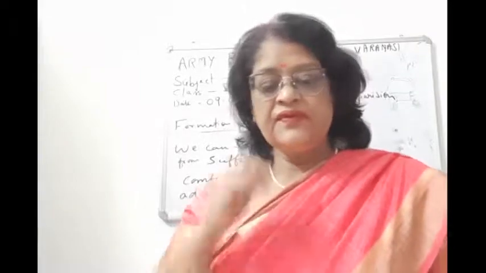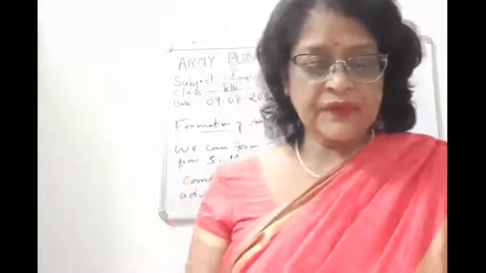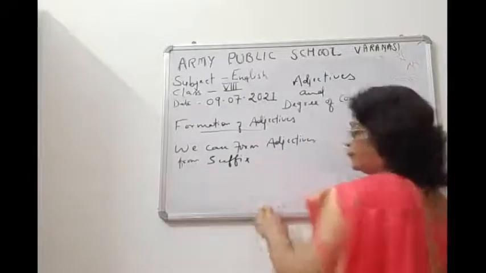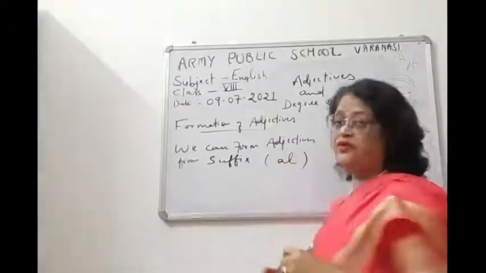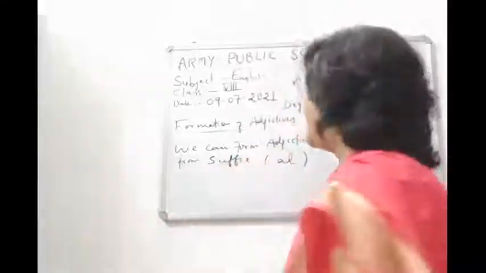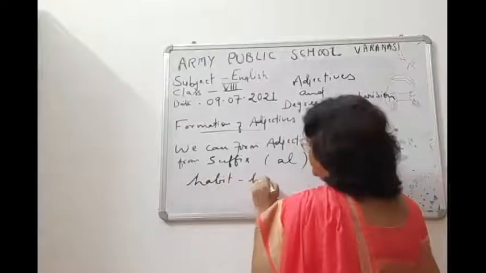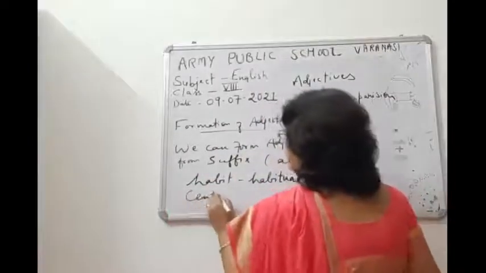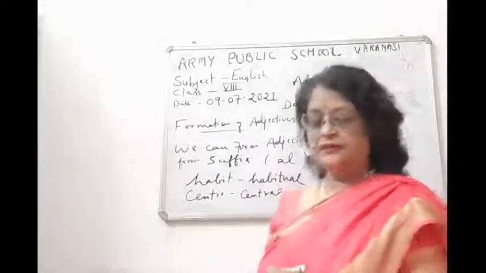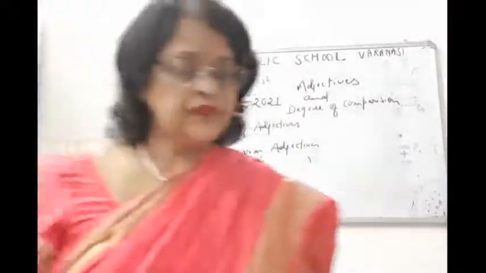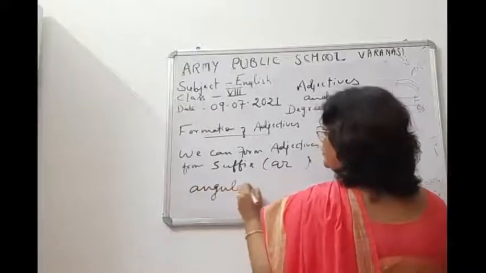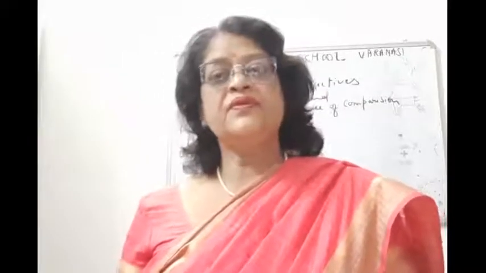And then children, if we take the suffix al, a lot of adjectives can be formed, like habitual, central. Then from the suffix ar, like angular, triangular, circular from circle, and from table we can frame tabular.